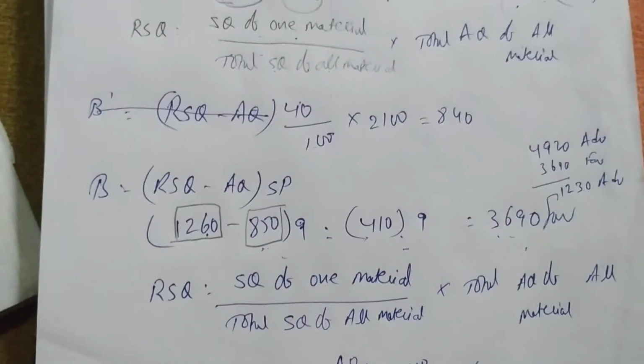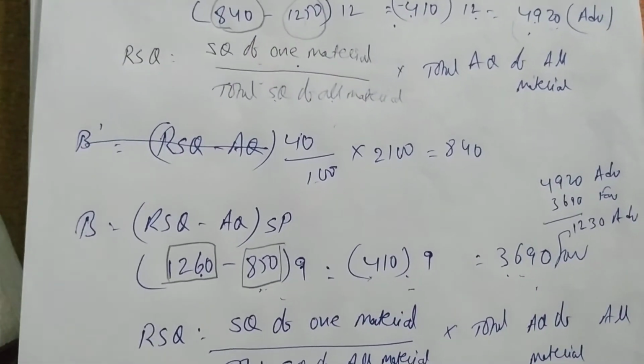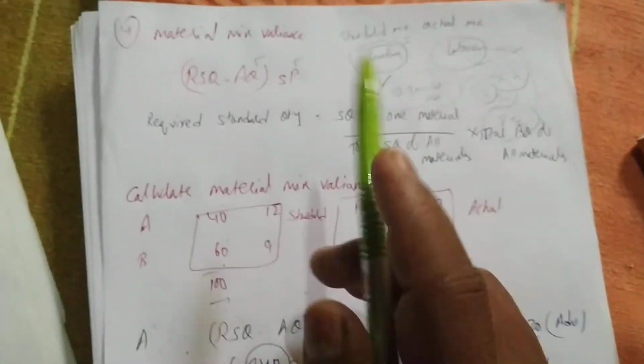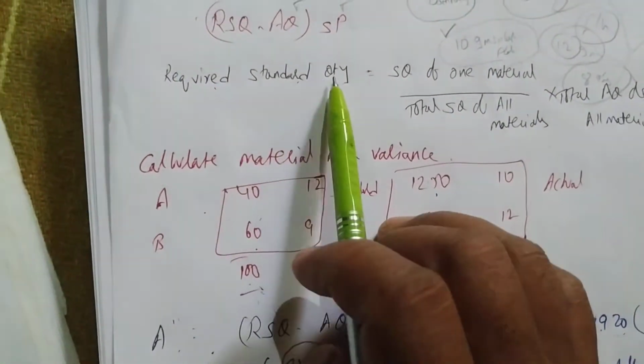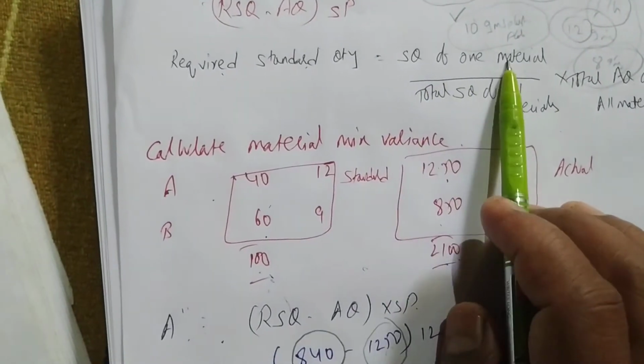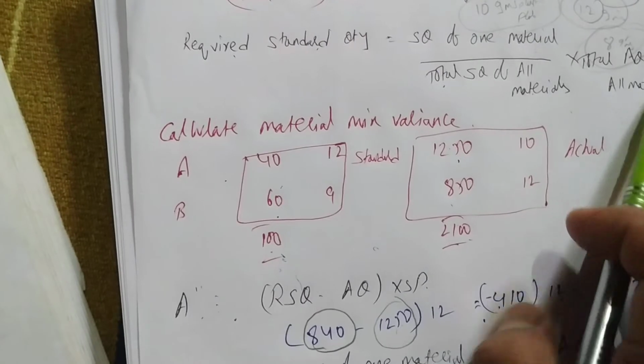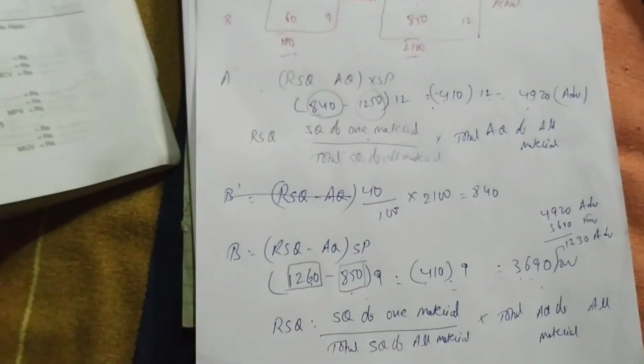Okay, so like this we have to solve. This could be asked for 5 marks in the exam. This formula is very easy, you just have to remember it. Only you have to find out RSQ. How to find RSQ? SQ of one material divided by total quantity of all materials, into total actual quantity of all materials. Okay, so like this we have to solve.